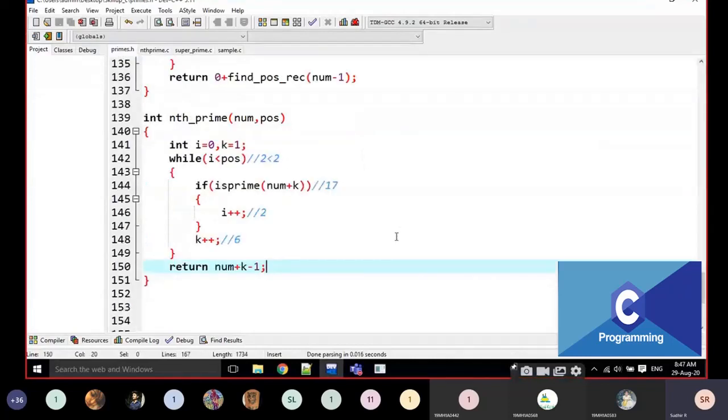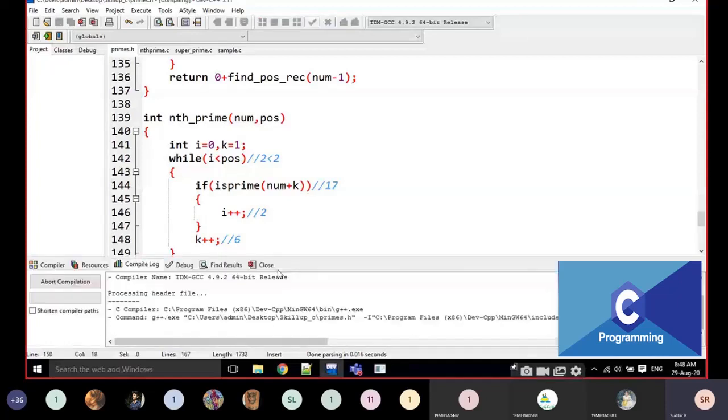It is going here. Why am I taking num plus k minus 1? I don't know exactly, okay? Because at this time k becomes 6, then it is going to be 2 less than 2. If I am writing like this, I will show you.